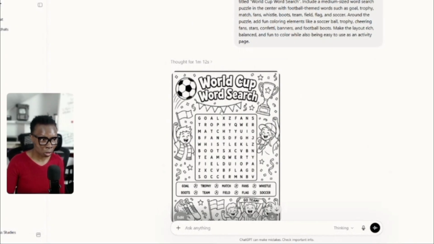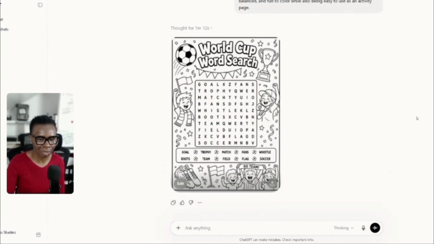Okay, this is it. World Cup word search. This is also trending right now. All I did was just put in the prompt and it generated this.